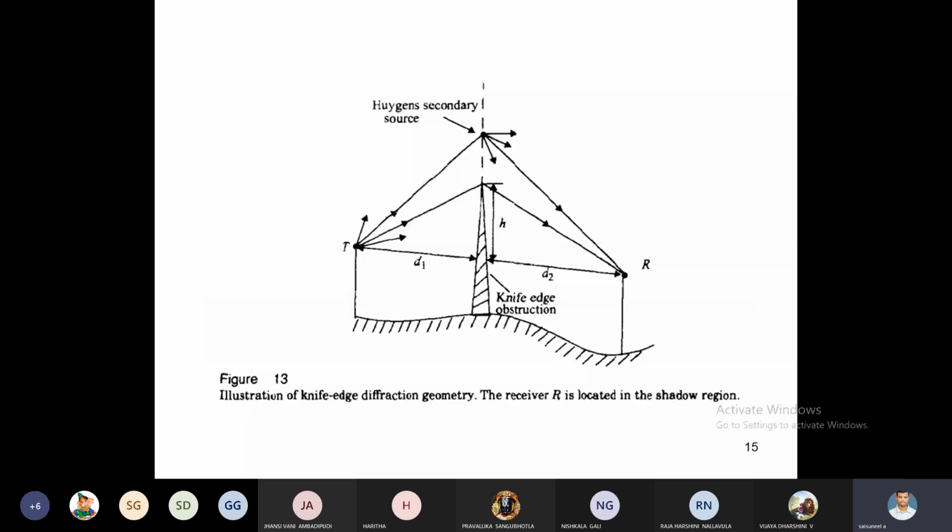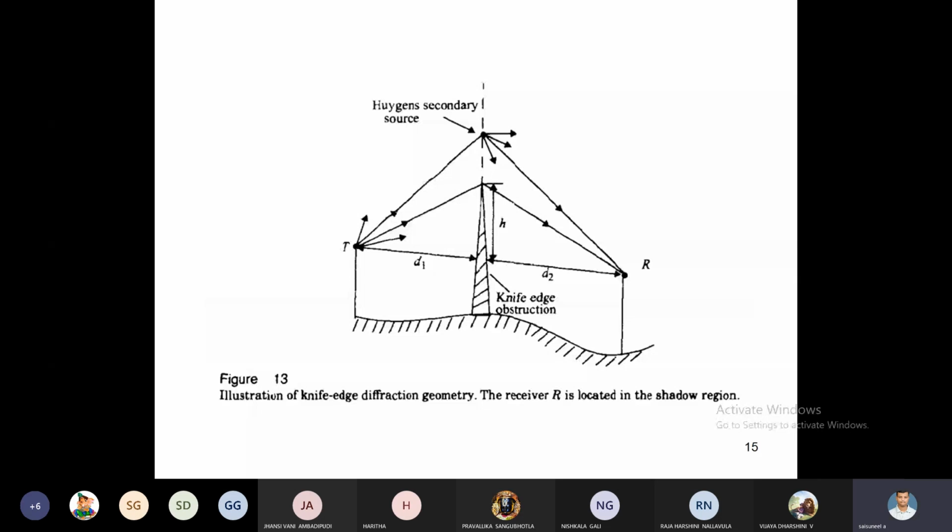Then the electric field strength at the receiver is E by E naught, which is equal to F(V), which is equal to (1 plus j) by 2 times the integral from V to infinity of exponential of minus j pi t square by 2 dt. This is how much electric field is received at the receiver.